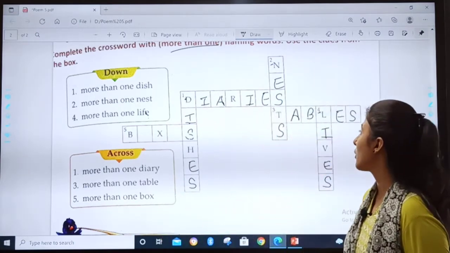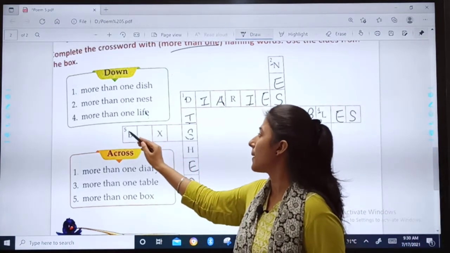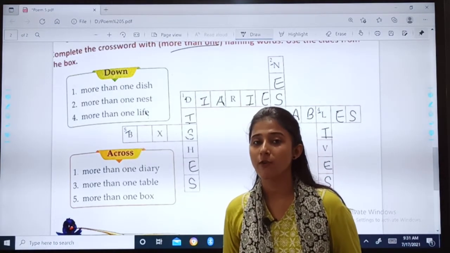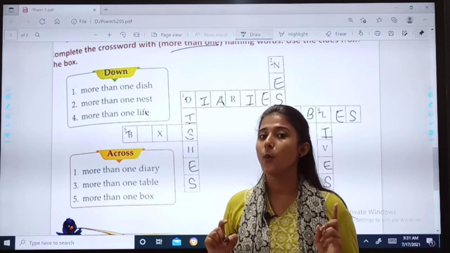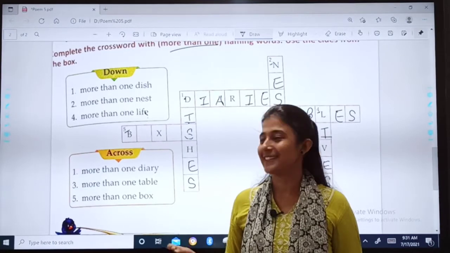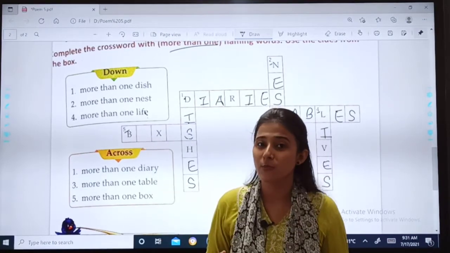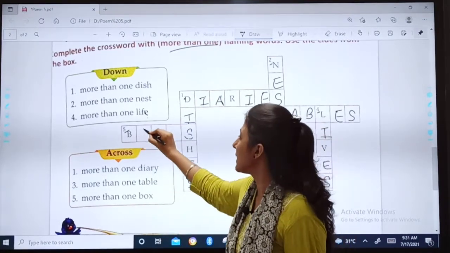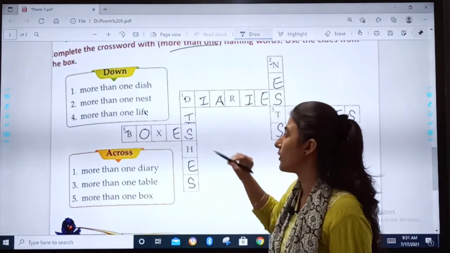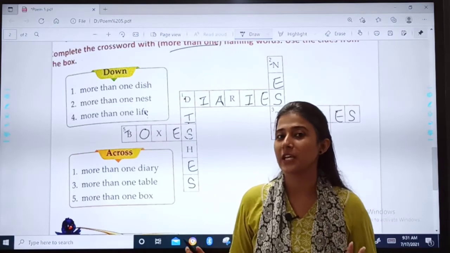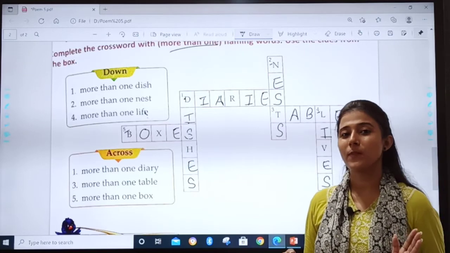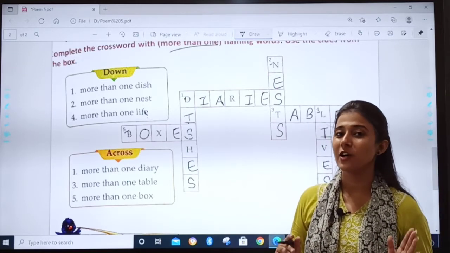Fifth number across. Search for the fifth number here. Across. Box. What will be the plural form of box? Boxes. What will you add? ES. What will be the plural form of box? Boxes. B, O, X, E and S is already written. Boxes. Okay, so here your crossword game is completed and I hope now you have understood naming words, one